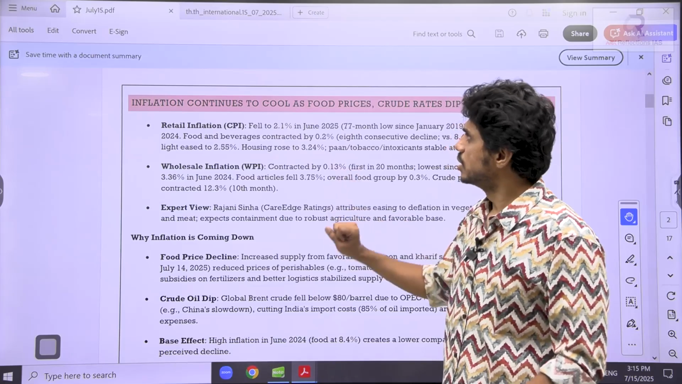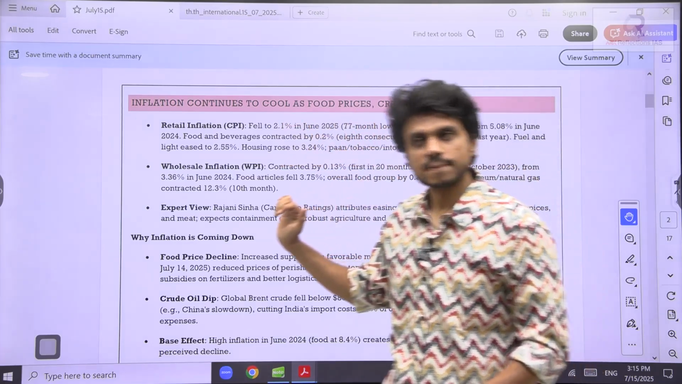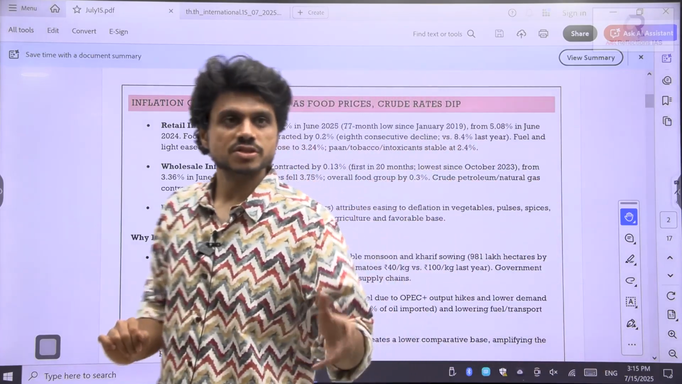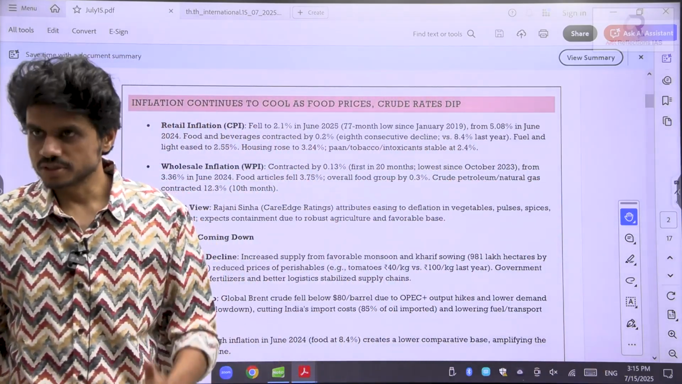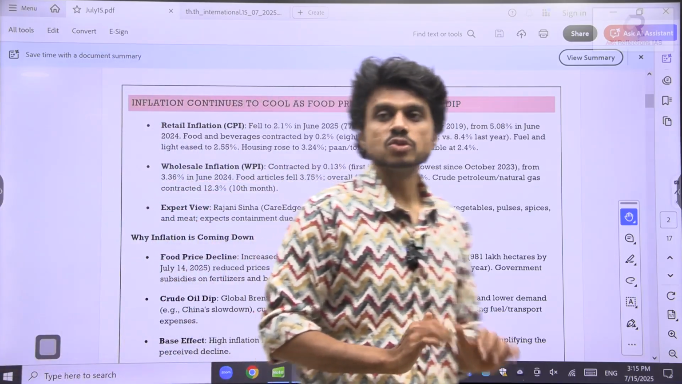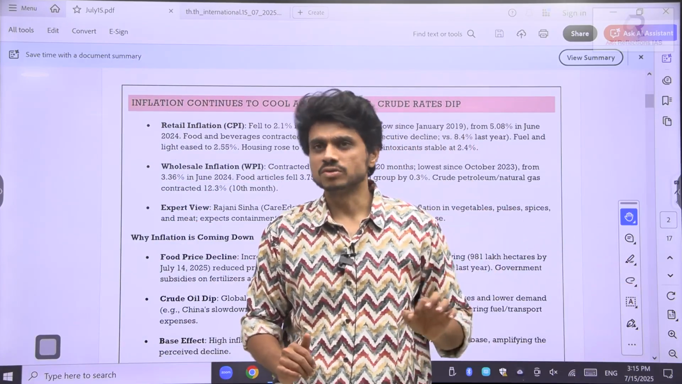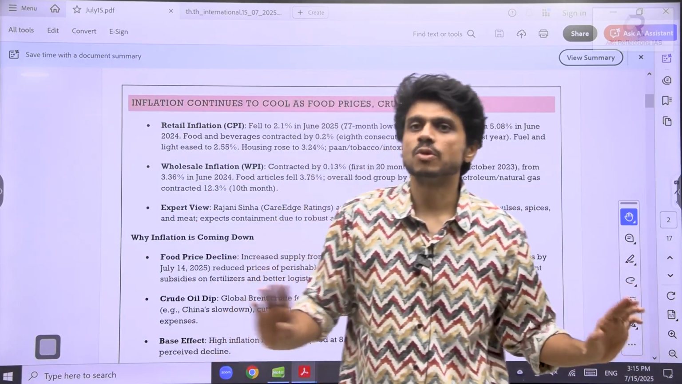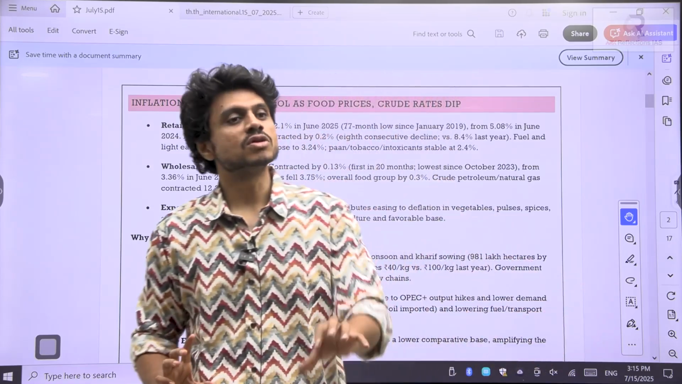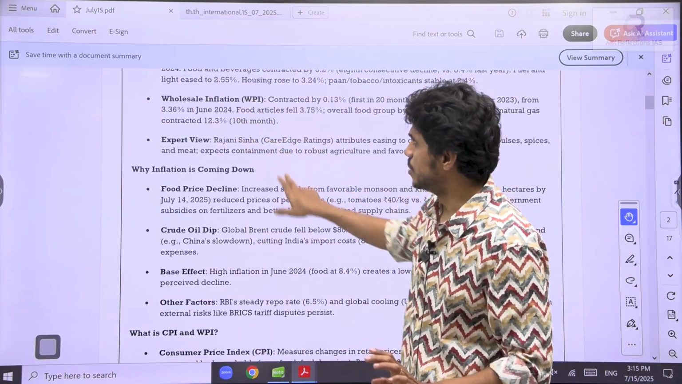First thing, inflation continues to cool as food prices and crude oil rates dip. As the Middle East tensions have slowed down, crude oil prices are coming down, and we also had a good monsoon season, so we had good food production. Because of this, CPI is coming down. Now they are not going to ask you about this; they will ask concept related questions. So here, why WPI and CPI?